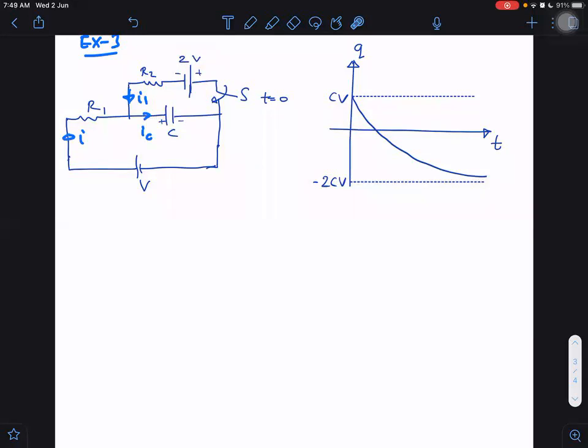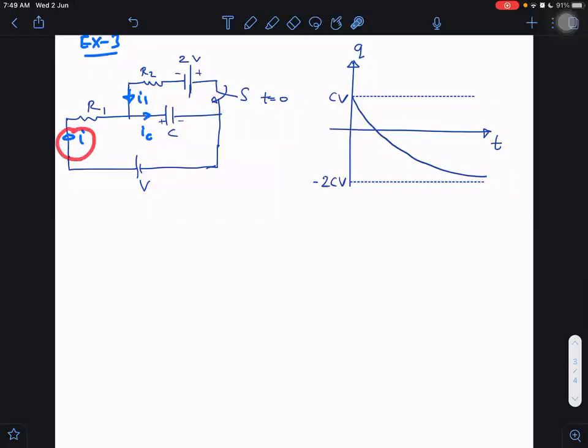Minus or plus? Minus, sir. Minus 3V by R2. Yes, because I1 I have taken in the downward direction, so it is minus 3V by R2, correct. What about IC? Same initially? Yes, sir, up to 0. IC is minus 3V by R2 at t equal to 0, same only. At t equal to 0, IC will be the same.